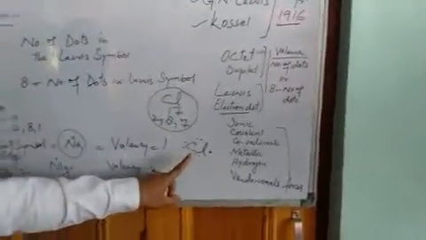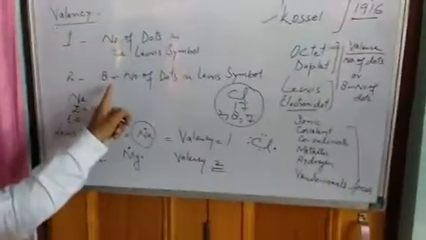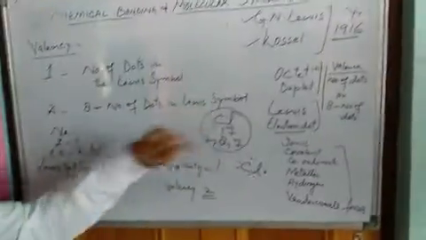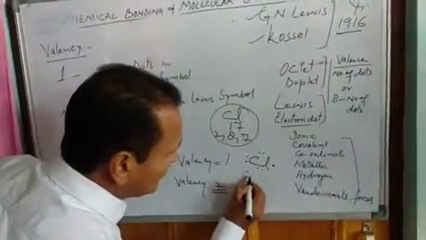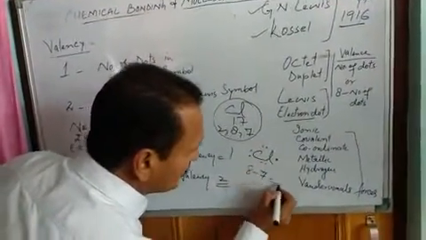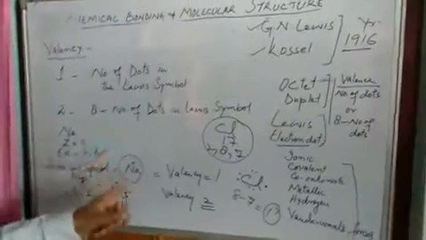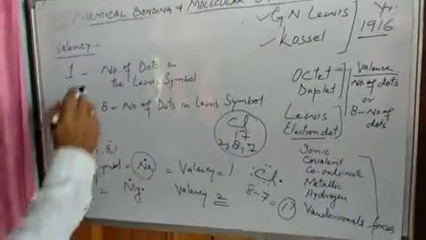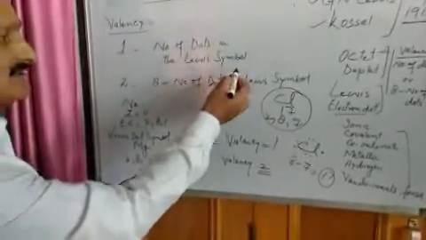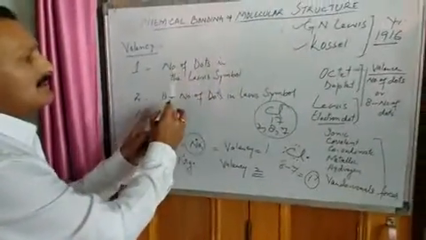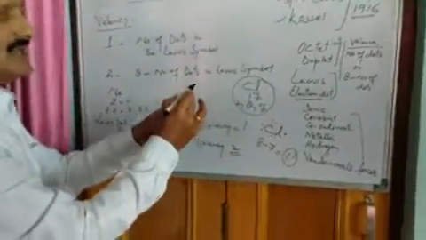We will use this formula: 8 minus number of dots in the Lewis structure. That is 8 minus 7 is equal to 1. So 1 is its valency. So we can find the valency of an element by either the number of dots in the Lewis symbol or 8 minus the number of dots in the Lewis symbol.